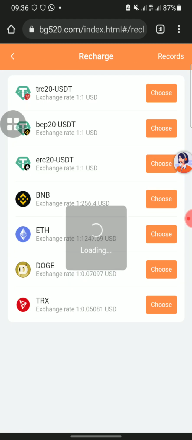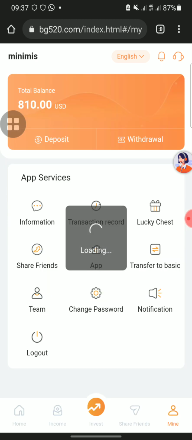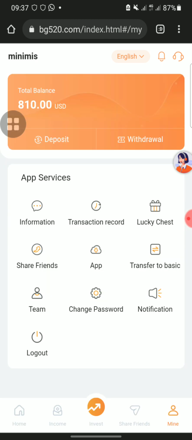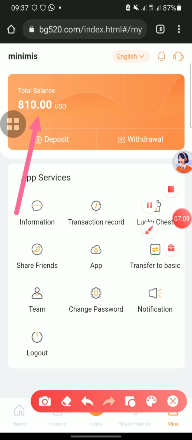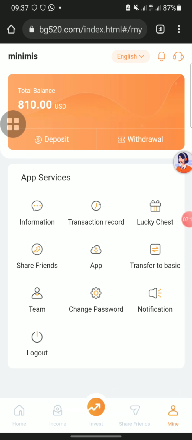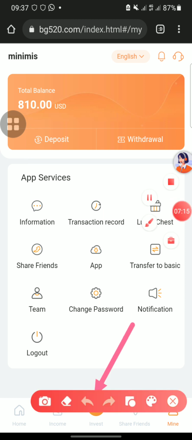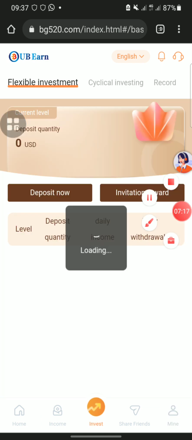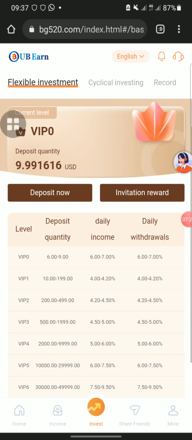I have to go back now, go back to the site. You can see I'm having $810 now. You can see guys, I'm having $800 and $10. I'm now a VIP1 member. If I click on this invest down here, you can see now, I click here, you can see I'm still in VIP 0.